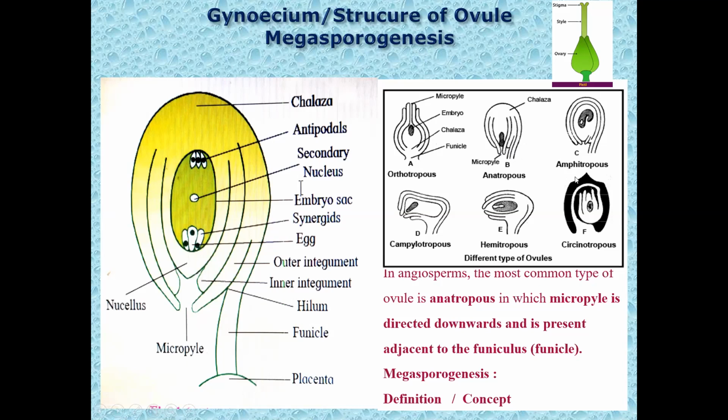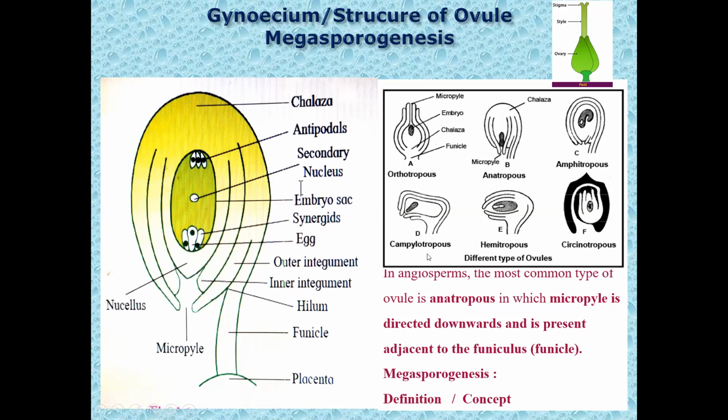That is the anatropous ovule. The amphitropous ovule is somewhat curved, the ovule body is curved, and the micropyle and chalaza are not strictly in a straight line. That is amphitropous.